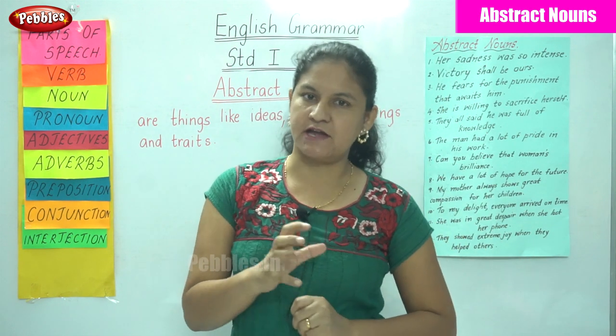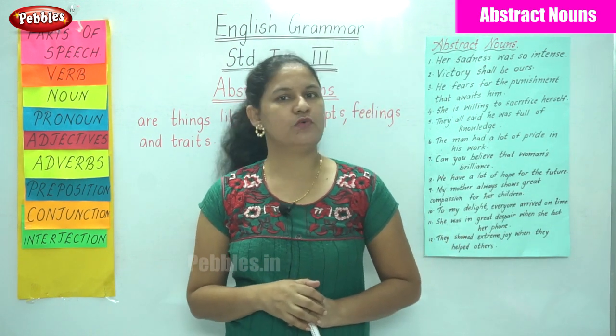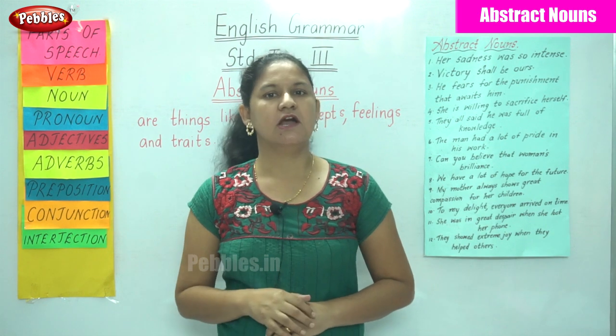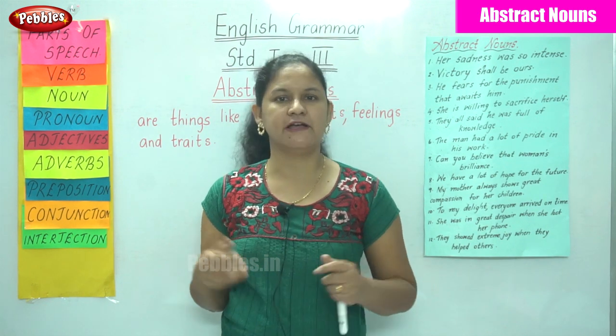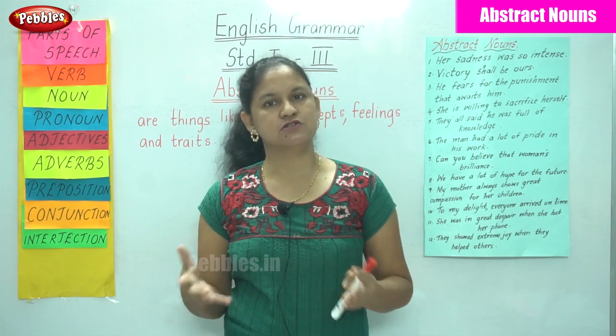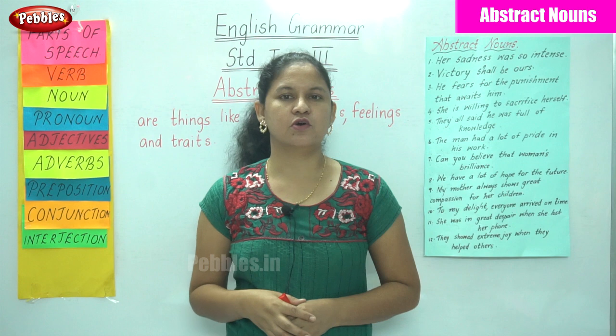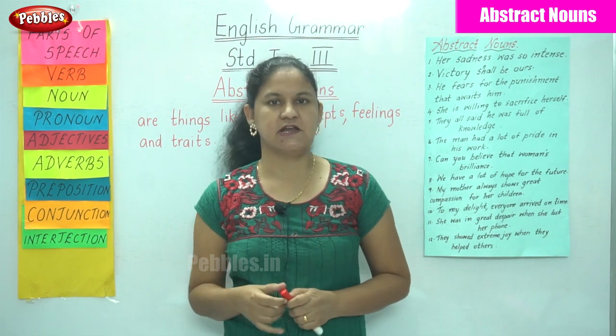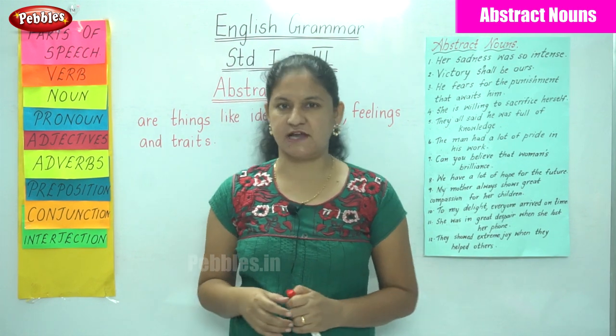An abstract noun is something that we cannot see or touch, but we can feel or experience it. That is, happiness, excitement, joy, fear are all things that can be felt and not seen or touched.